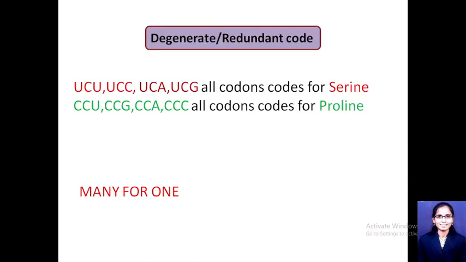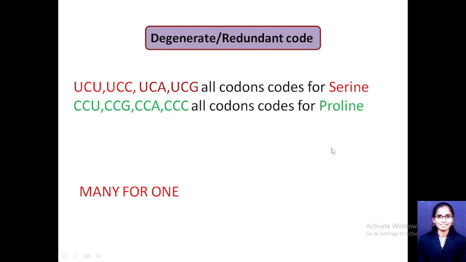Another characteristic feature of the genetic code is degeneracy, or redundancy. It means that there are a number of codons for a single amino acid. For example, the amino acid serine can be coded by the codons UCU, UCC, UCA, UCG.